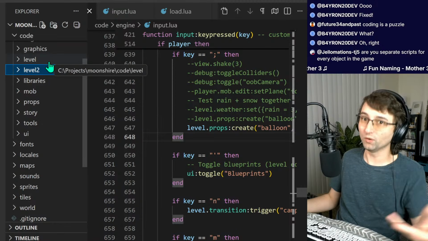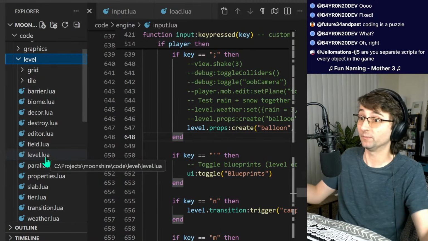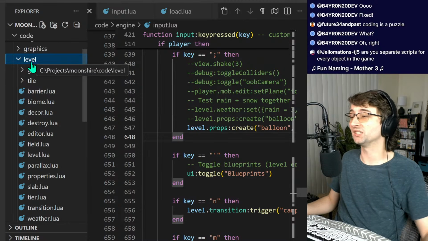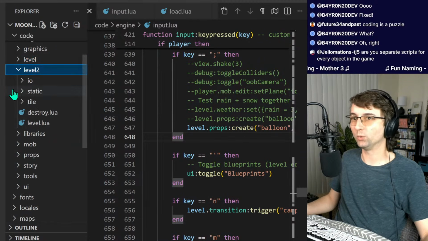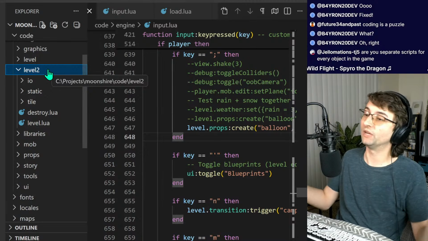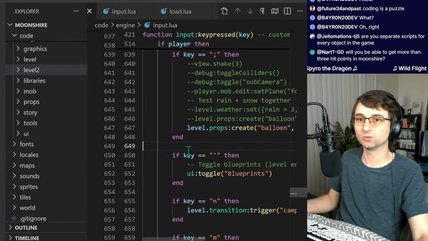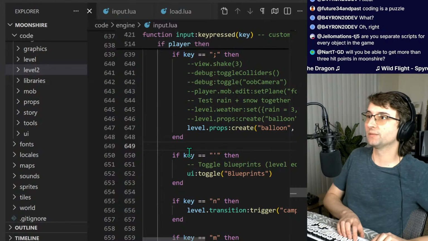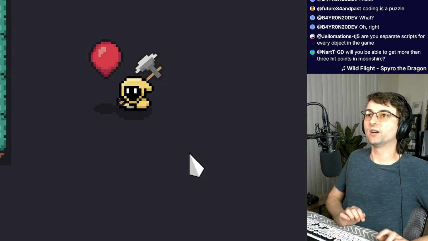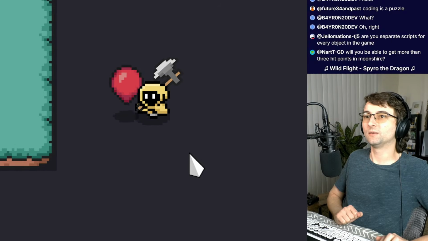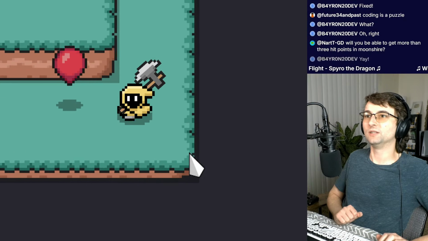And what Wolf suggested is trying it in the old system, seeing if it worked, and it did. I loaded it using the old level system, and it worked. So that kind of gave me some insight into why it wasn't working in level 2. I would have never guessed that it was a level system problem, but it was. So good job. And let's double check and see if the balloons are back to normal. There they are. Nice.